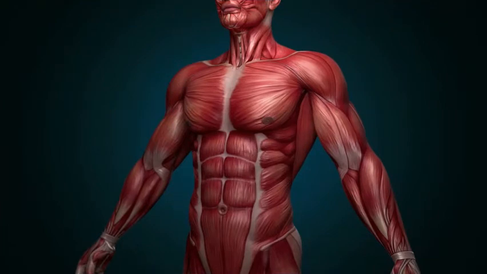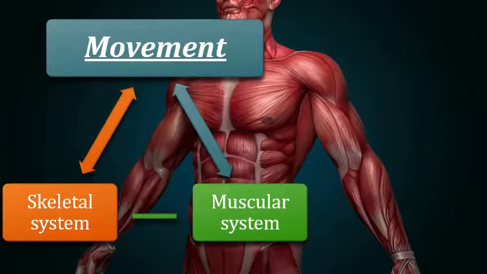So the name of our chapter is how we move. It means how human beings move. So the movement in human beings is done by two processes. One is the skeletal system, another is the muscular system. Okay, so remember one thing, if these two things are working together, they can cause the movement. If anything is missing from them, movement cannot occur.